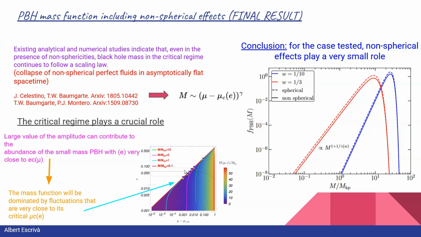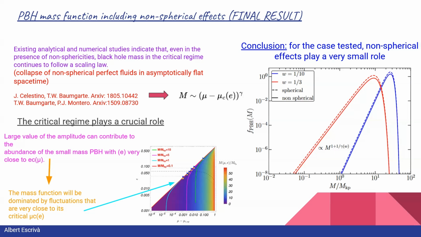So if we take into account this behavior, at the end we find, as you can see in the top right panel, that the difference of the mass function between the spherical and non-spherical case is actually very small. So at least for the case that we have tested of a monochromatic power spectrum, the non-spherical effect is not significant.